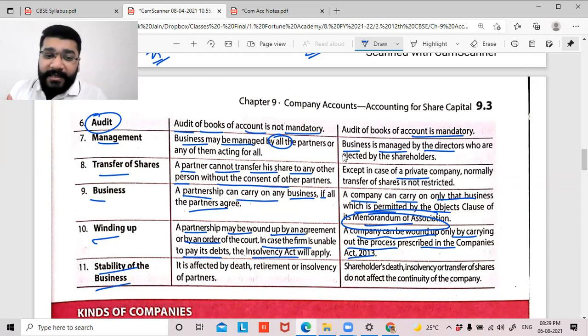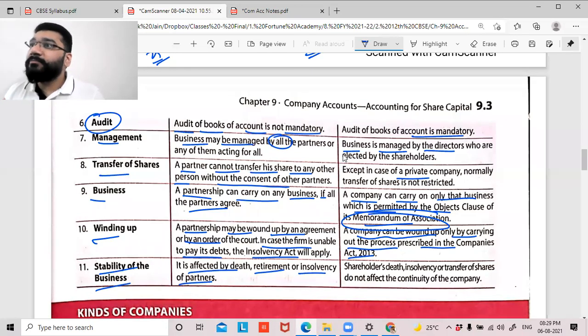Finally, the stability of the business. It is affected by the death, retirement, and insolvency of the partner. If there are two partners and one died, can the remaining one continue the business? If of two partners one has become insolvent or lunatic, can you continue the business?